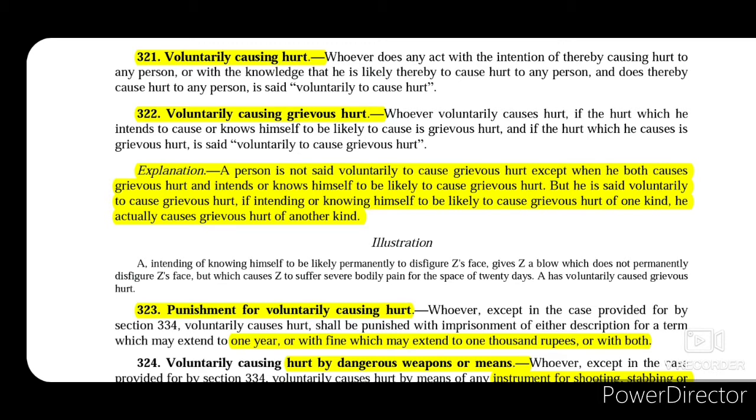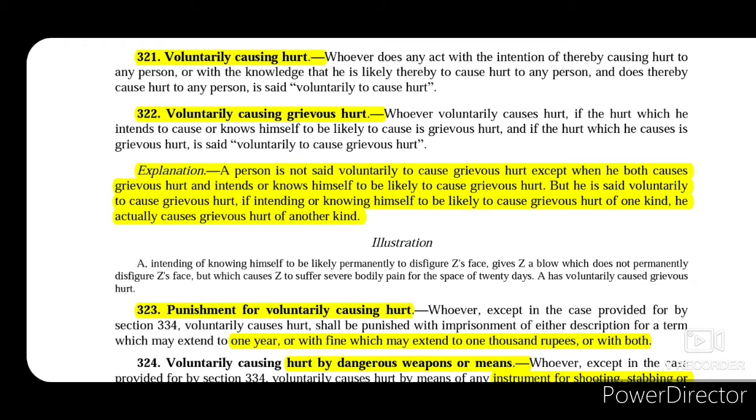But he somehow miscalculated the power of the impact of that punch, or it somehow landed on the face of the victim at such an angle or force that it broke the jaw of the victim, and somehow it caused permanent disfiguration of the face of the victim, which is a different kind of grievous hurt that is mentioned in the 6th point of section 320. So this is just an example to make you understand what this explanation is talking about.